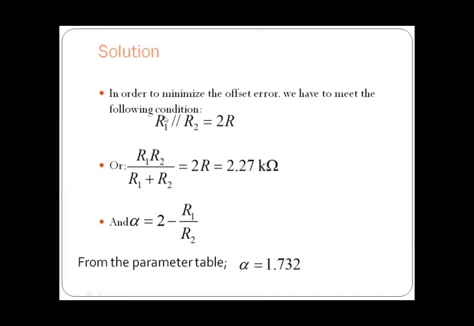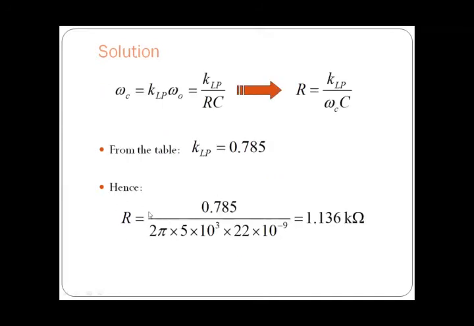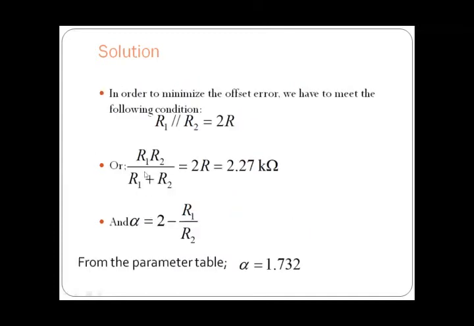Now that we have found the R value, we have to find the values of R1 and R2. In order to minimize the offset error, since the op-amp has offset errors, we have to meet the following condition: R1 in parallel with R2 is equal to 2R. This can be written as R1 into R2 divided by R1 plus R2 is equal to 2R, which is equal to 2.27 kilo ohms.